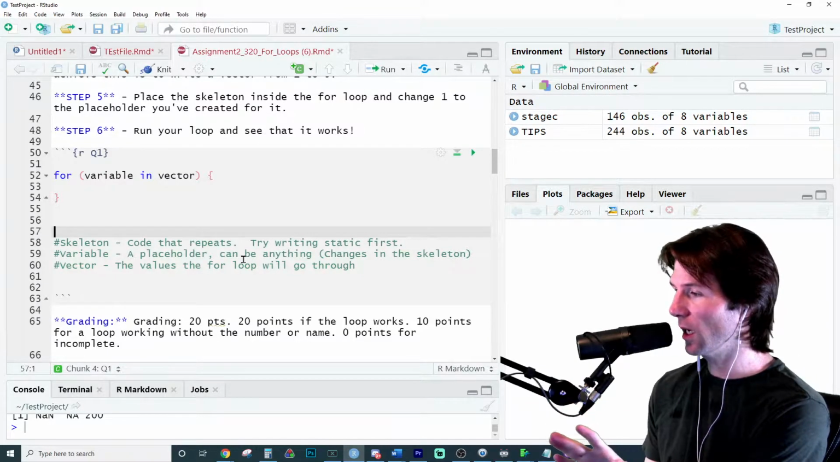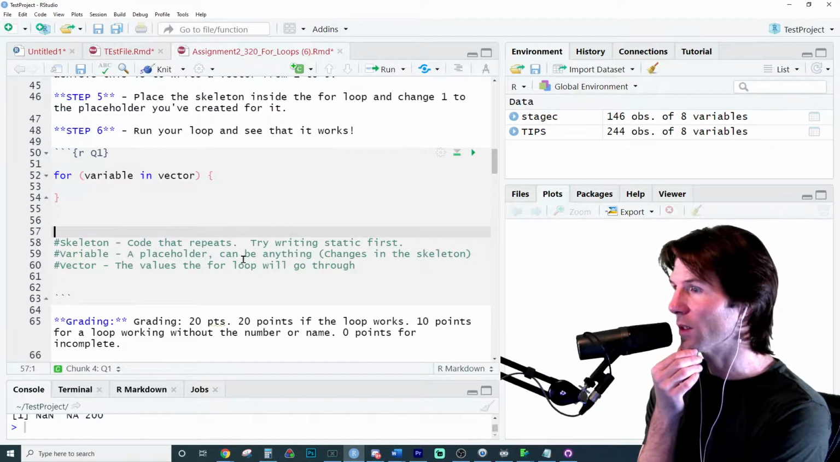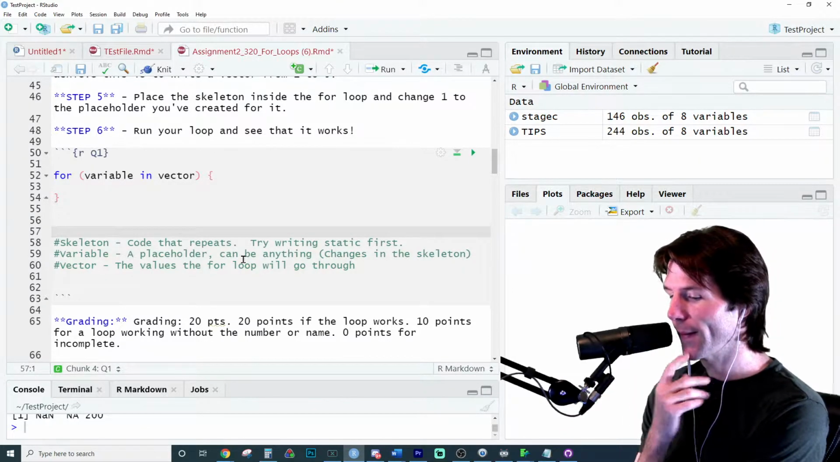Always think of these as smaller tasks. Don't be like, I've got to write the whole thing at once. Let's just print our name. How do we print our name? What would we write? Give them over here.